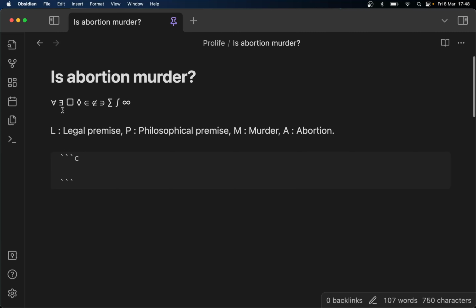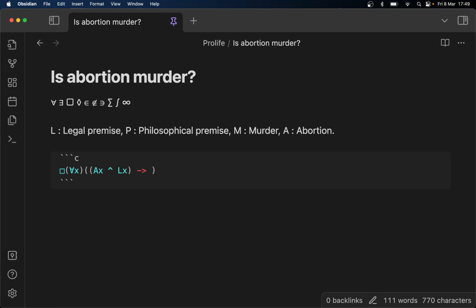So I'm going to start off with the necessary operator, because it's a very definitive argument that abortion is legal, so abortion is not murder, and we're saying it in all possible worlds: it's necessary that abortion is not murder, because it's legal. So we're going to take an extreme standpoint from the pro-abort side, and we're going to use the universal quantifier, which means all, and we are going to start off with the property of abortion, and we're going to use a property of alpha legal,